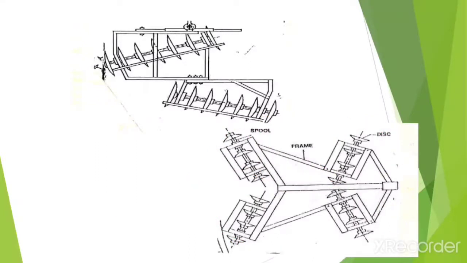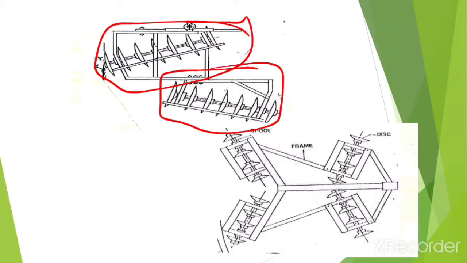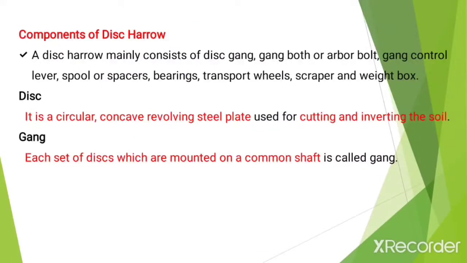Now the next type of disc harrow is the offset disc harrow. It is the disc harrow with two gangs in tandem. These two gangs are fitted one behind the other, and these gangs are capable of being offset to either side of the center line of the pull. Offset means to balance something. Then the soil is thrown in both directions because the discs of the both gangs are faced in the opposite direction. Now let's see the components of disc harrow.